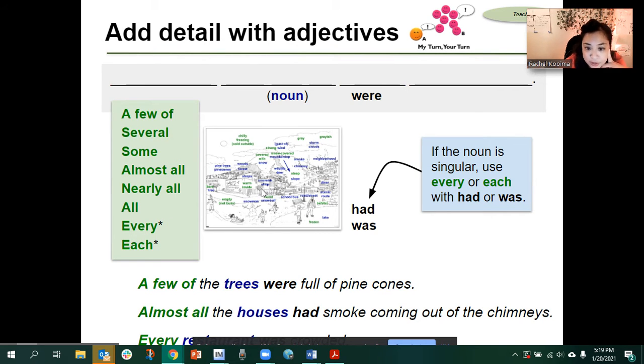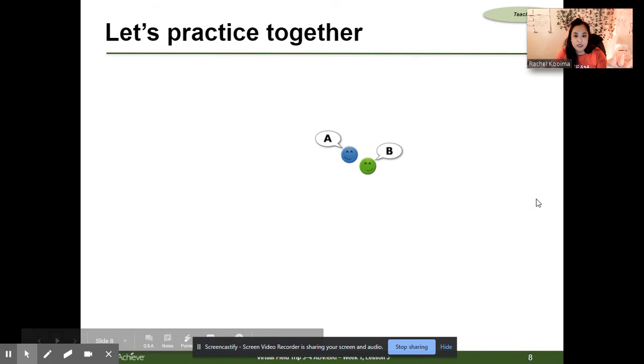Oh, look, there's shops. Every shop were crowded, had crowded, was crowded. Okay, because it's singular. Because I'm not just talking about multiple shops. The noun I used was shop, so I can say every shop was crowded. Okay, so I used my adjective of quantity, how many, put a noun, and then I described my noun. All right. So we did that work together.